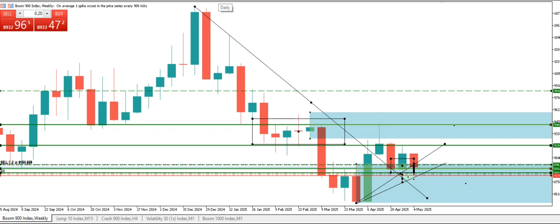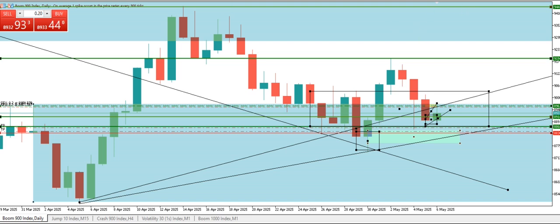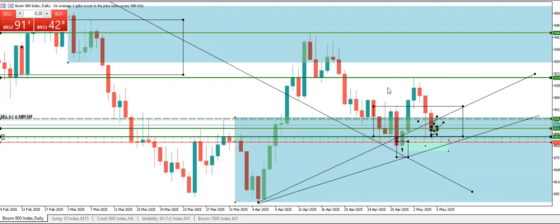And let's go to our daily time frame. So looking at this part, we can see that the market went up to this point. This is where we see our weekly resistance, and it went down to this particular position. Also in the daily time frame, we can see there's a break of structure. This is a low and this is a high. This is a low, so there's a change of character here.